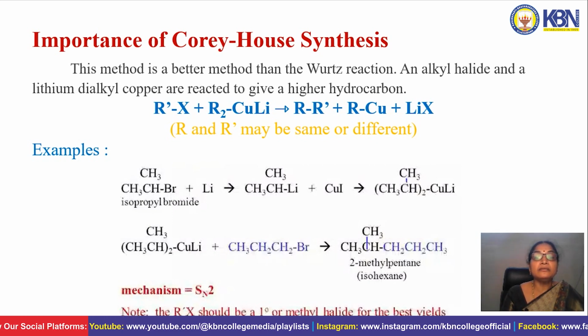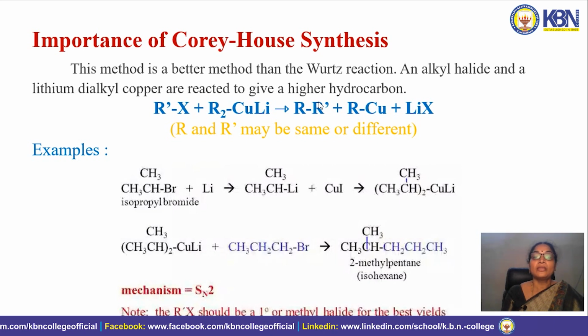So this method is very important and a better method than the Wurtz reaction. Here the coupling takes place between the alkyl group of the alkyl halide and the alkyl group of lithium dialkyl cuprate and gives higher alkanes. Here R and R dash may be the same or may not be the same. They may also be different.